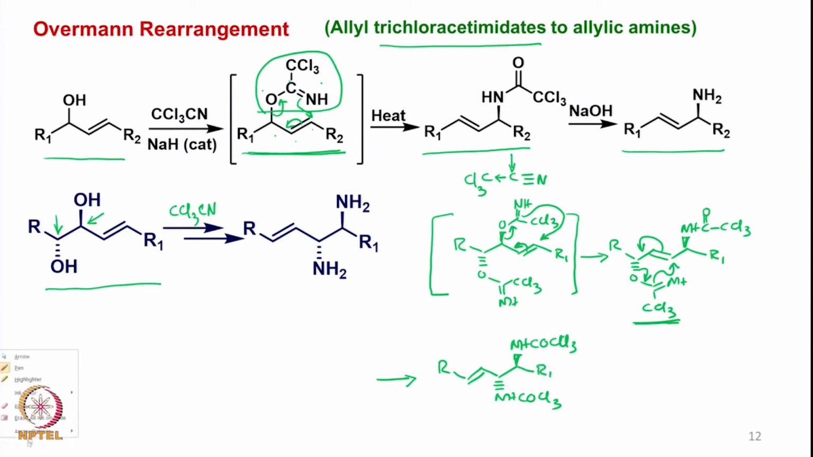This is CCl3. It should be CCl3. So now if we hydrolyze it by means of sodium hydroxide or potassium hydroxide, one can get the corresponding diamine.